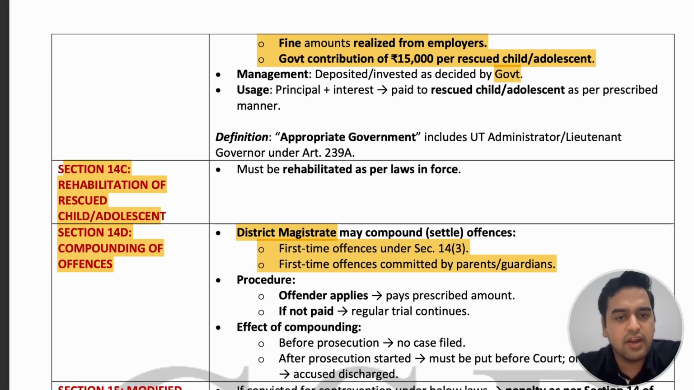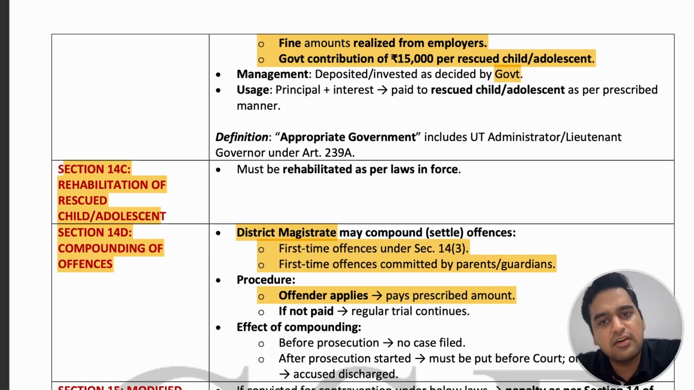What is the procedure for that? The offender applies to the district magistrate, pays the prescribed amount, then the district magistrate can settle or compound the offences. If the amount is not paid, then the regular trial, whatever was going on, will continue.